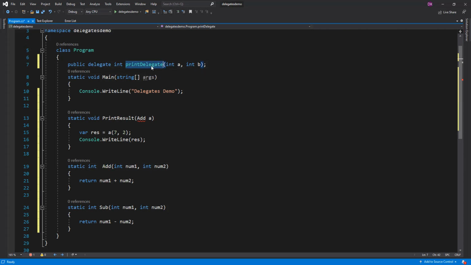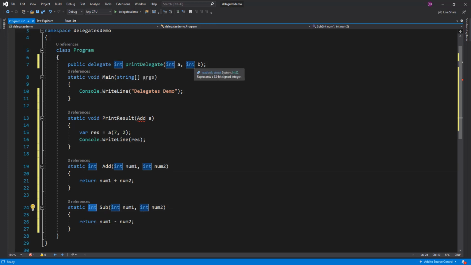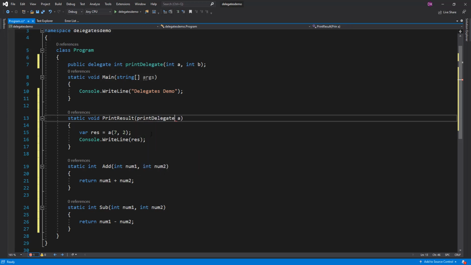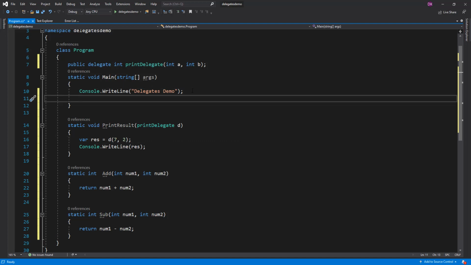So here print delegate has the signature that its return type is integer, which matches these two, and it takes two integer input parameters, which again matches the input parameters of add and sub. So what I can do here is pass a print delegate, let's say d, and then call d and pass the numbers. Now, how can you assign add and sub to the delegate?